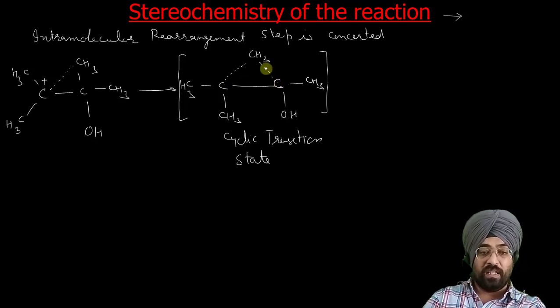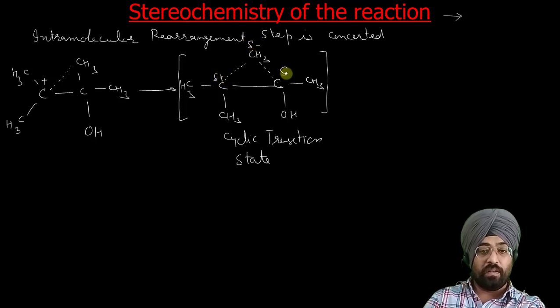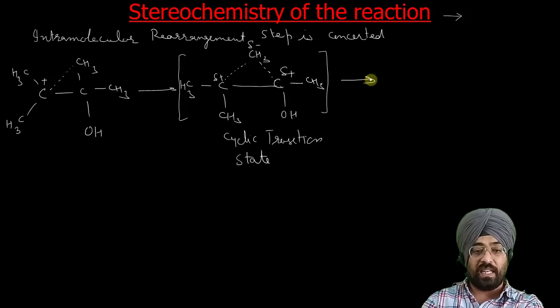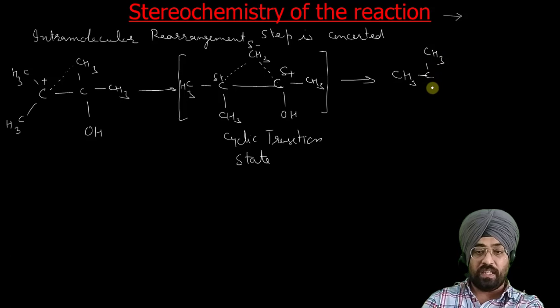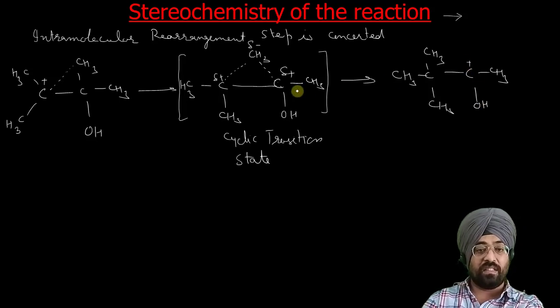So simultaneously it is being broken and this new bond is being formed. It is not like it first gets completely detached from here, then gets attached here. So these are simultaneous bond formation and bond cleavage processes. So it is partial negative, partial positive, partial positive. Now after this cyclic transition state, we get CH3, CH3, CH3, CH3, OH positive.